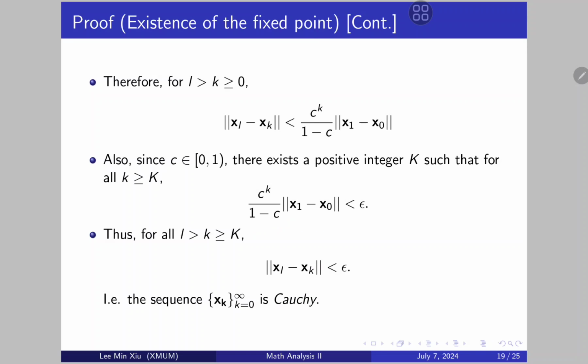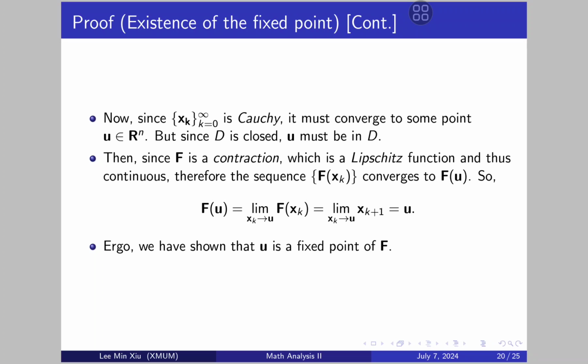And thus we have shown for l greater than or equal to k greater than or equal to K that this term is less than epsilon, which is the definition of the sequence being Cauchy. Great. So now we have shown that the sequence is Cauchy, and then since the domain D is closed, it must converge.